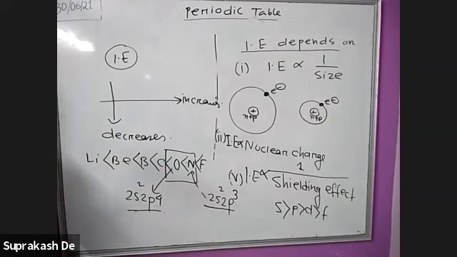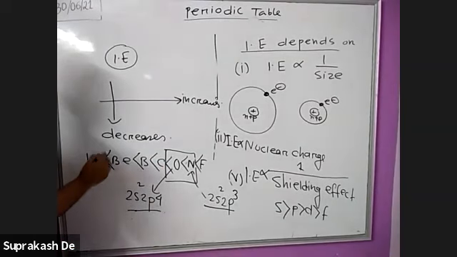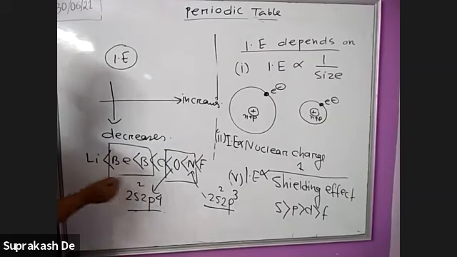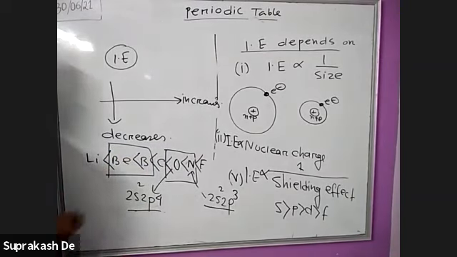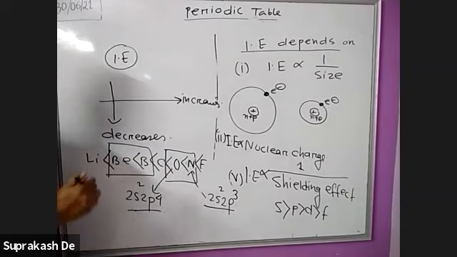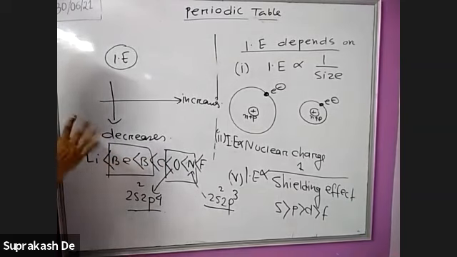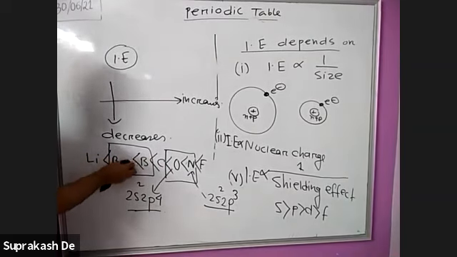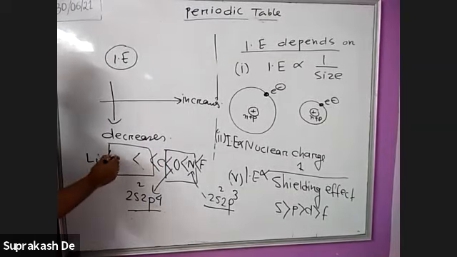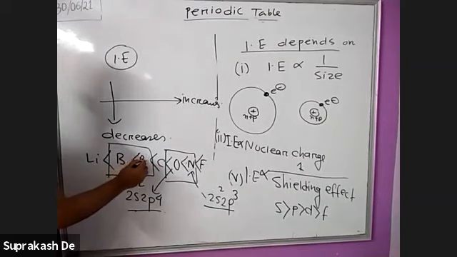This exception also applies here, beryllium and boron. Beryllium is full filled. Boron is not full filled. This is also exceptional. Beryllium will be coming here, boron will be here and here the beryllium.